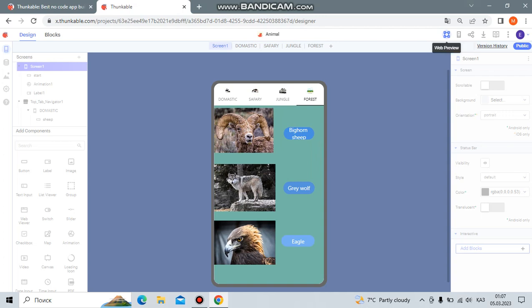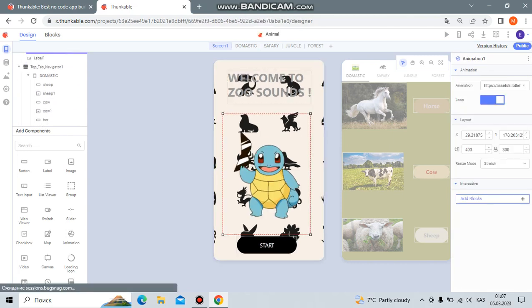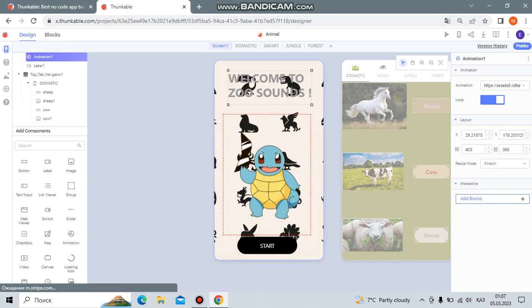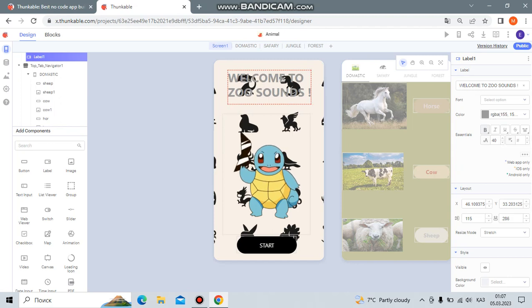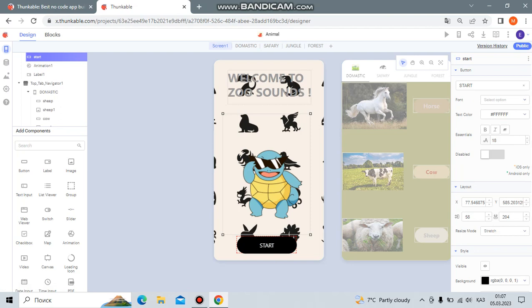So let's start. In screen one, we can see a label, an animation, and one button. We rename label one to "Welcome to Zoo Sounds", and we add an animation by copying the URL of this animation from the internet. You can find it easily. And a button. When this button starts, we can see there four types of